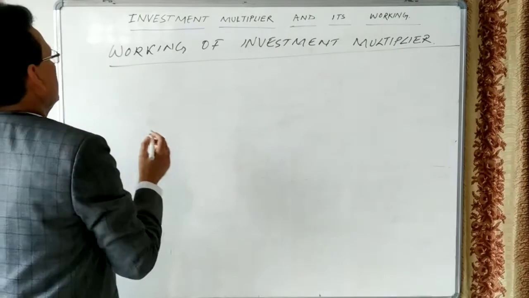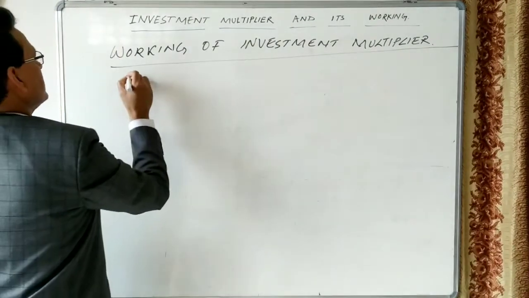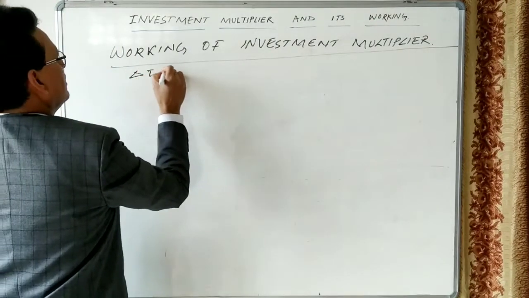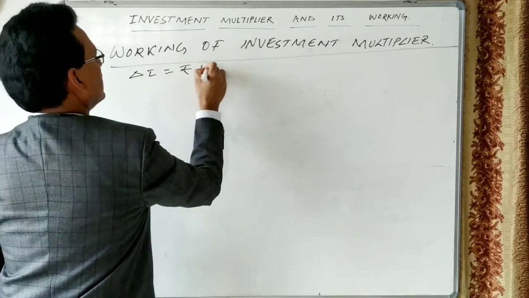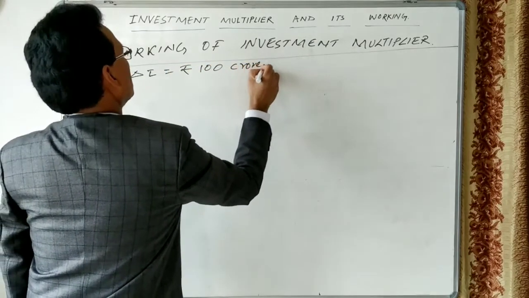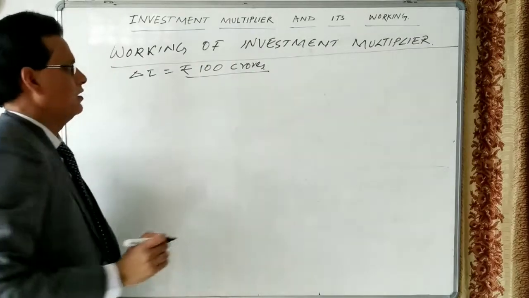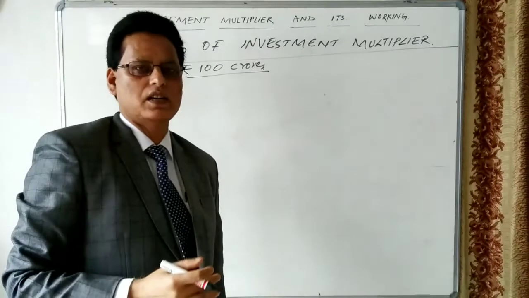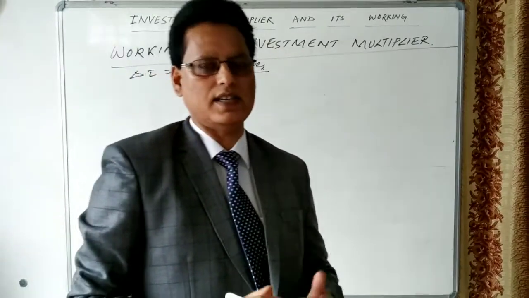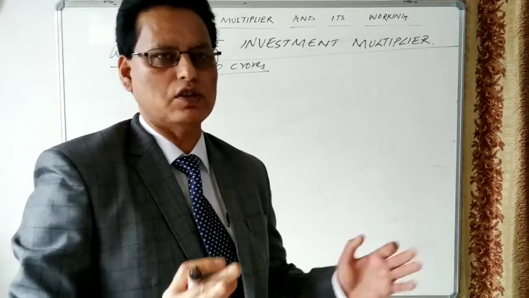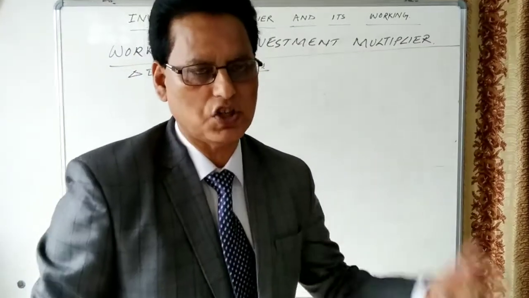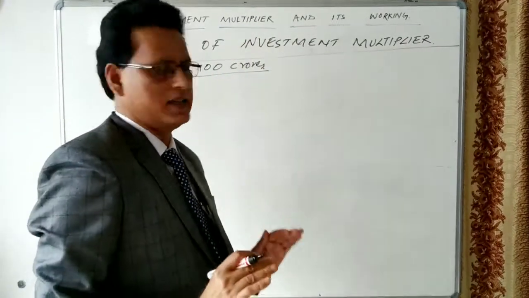Let us take that in the economy, the investment increases by rupees 100 crores. So in the economy, what happened? The investment is increased. Suppose the government has started making an investment worth rupees 100 crores in the construction of a road.